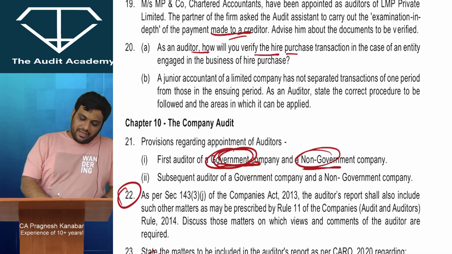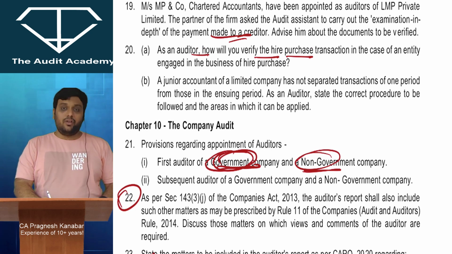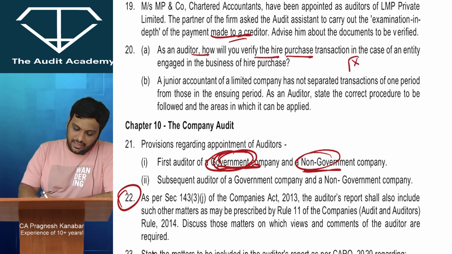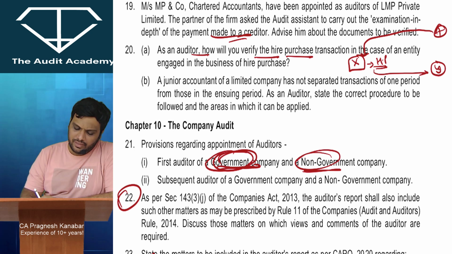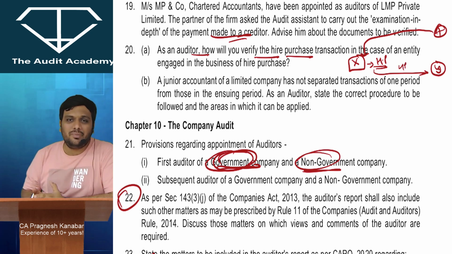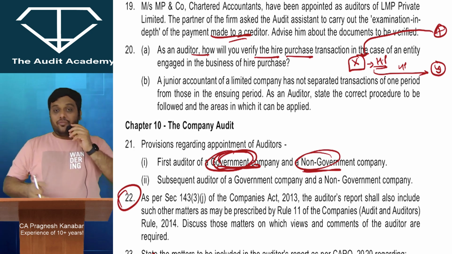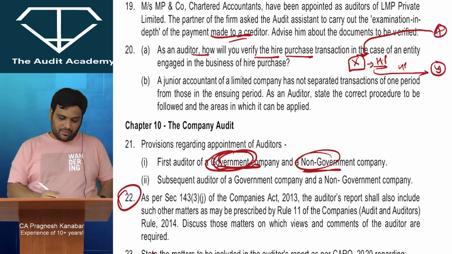As an auditor, how will you verify hire purchase transactions in case of an entity engaged in the business of hire purchase? What is the business of hire purchase? I cover hire purchase at the end, in audit of different types of entities. Now what is this business of hire purchase? So let us say X company is a hire purchase company. Let us say Y wants to buy an asset, but Y wants it on hire purchase. So X will buy that asset first and then give it to Y on hire purchase. Obviously when we talk about hire purchase, you know the accounting: hire purchase installments, cash payment, down payment. If they do not pay the installments timely, then goods will be repossessed. Check these things and you can finish off the answer.